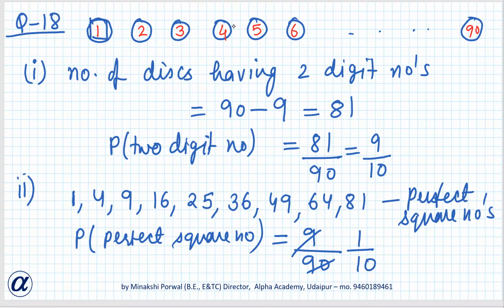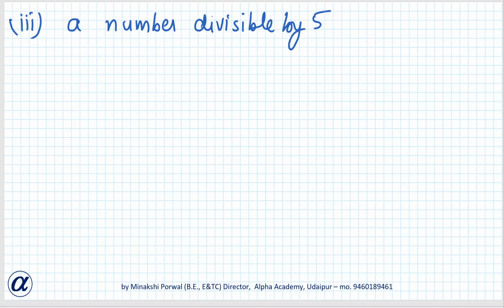Kavin, you tell me, how many numbers are divisible by 5 from 1 to 90? Say the numbers actually.